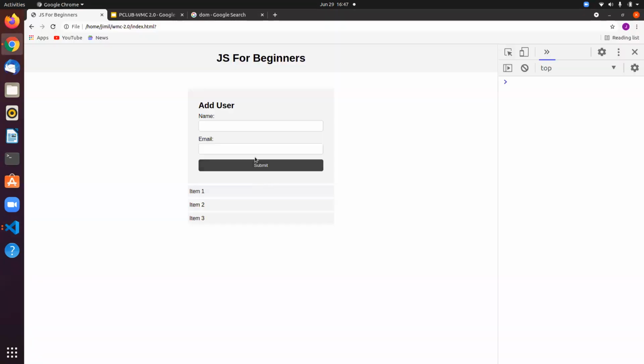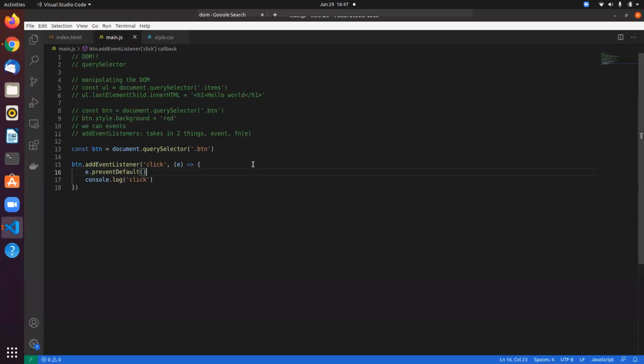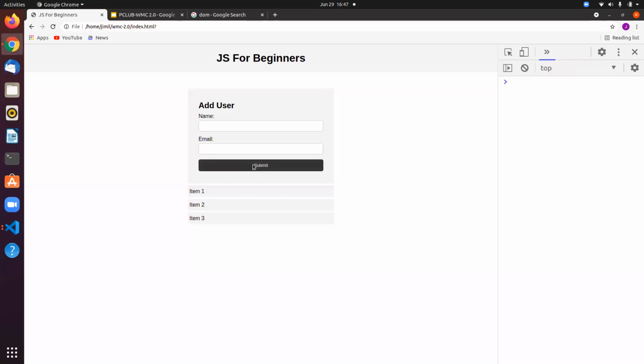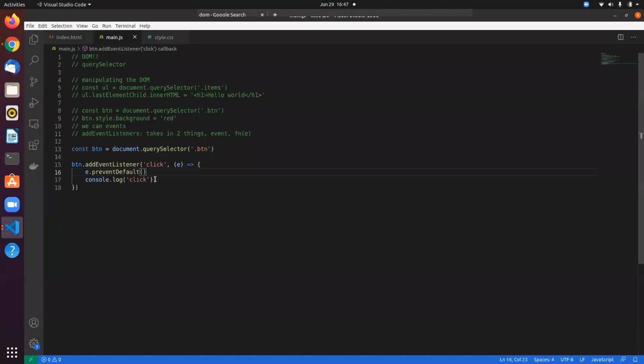Now if I have added it, I click this. So there you go, you have a click. Now if you have added an event listener to this submit button, when I click this, you are going to get this again.